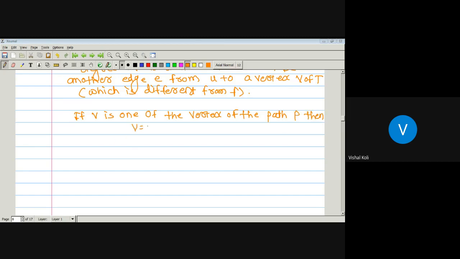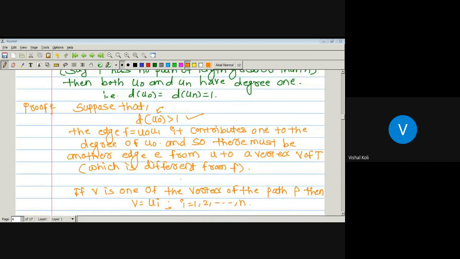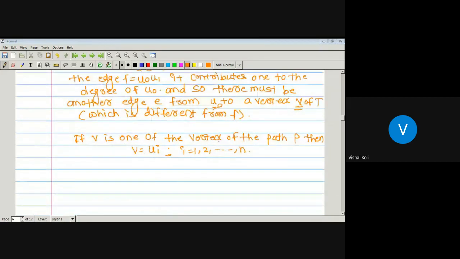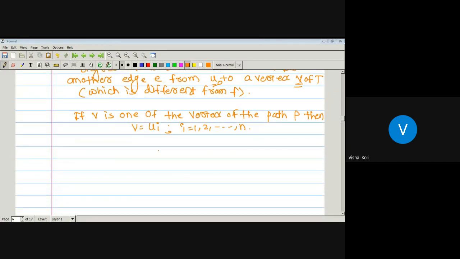then v is equal to ui, and what should be the range of i? I is running from 1 to n, since it must be distinct from u0. Here we have taken the edge which is incident on u0 to vertex v of t, and this v is not equal to u0, since as it is a tree, there is no loop. So v is equal to ui for some i running from 1 to n.